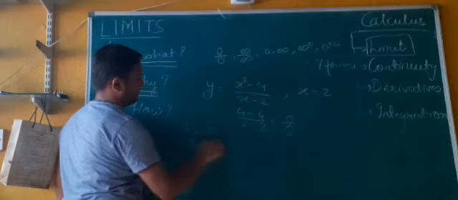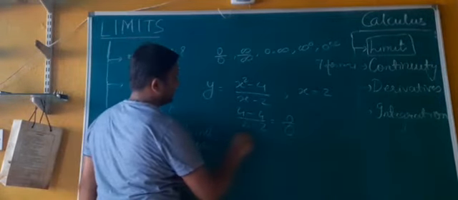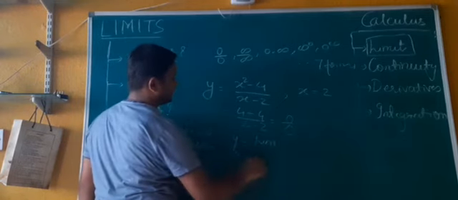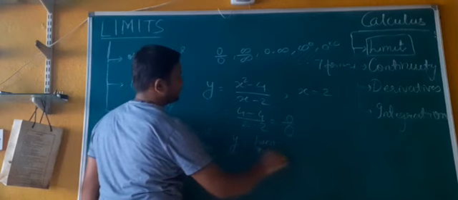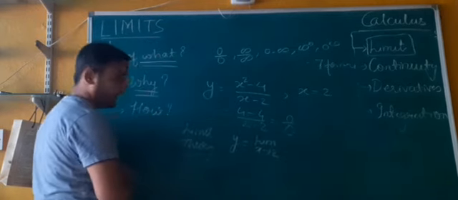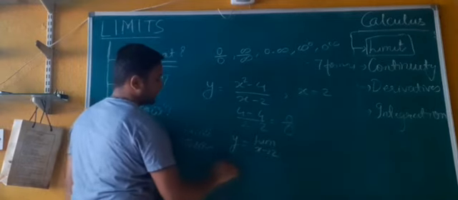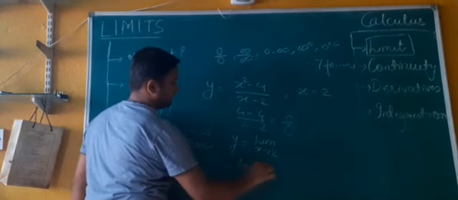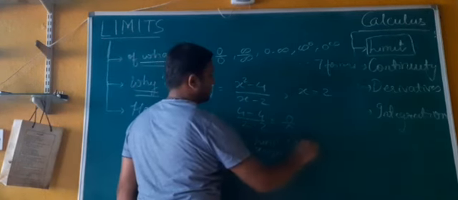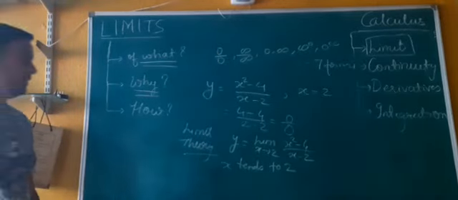Limit theory. In limits, we denote the problem like this: limit as x tends to 2. You can say x approaches 2, x going towards 2, anything, but basically we call this x tends to 2. x square minus 4 upon x minus 2. We have to solve this problem.